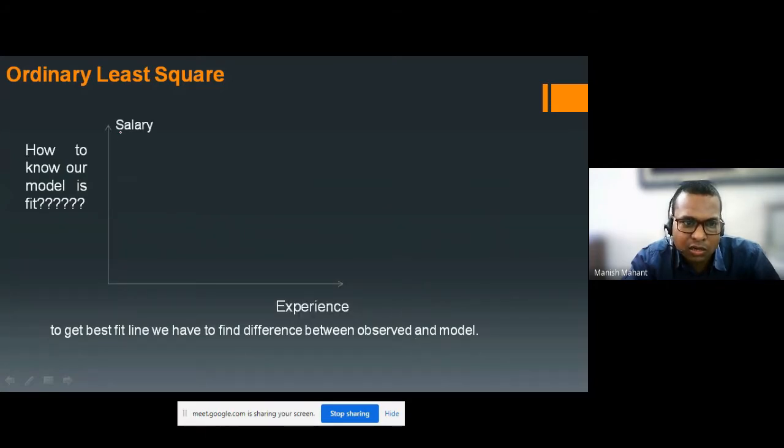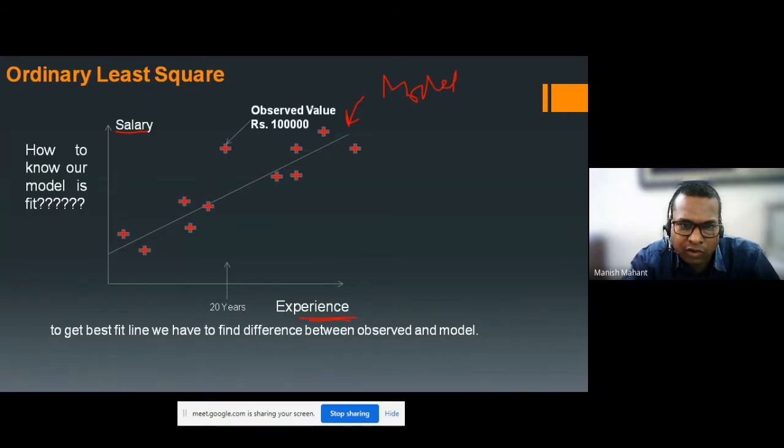Here the y-axis is our salary and the x-axis is the experience. This is the slope we are getting by using our model. Our model has predicted this slope, and the red star line is the observed value. You can see this particular observed value here.